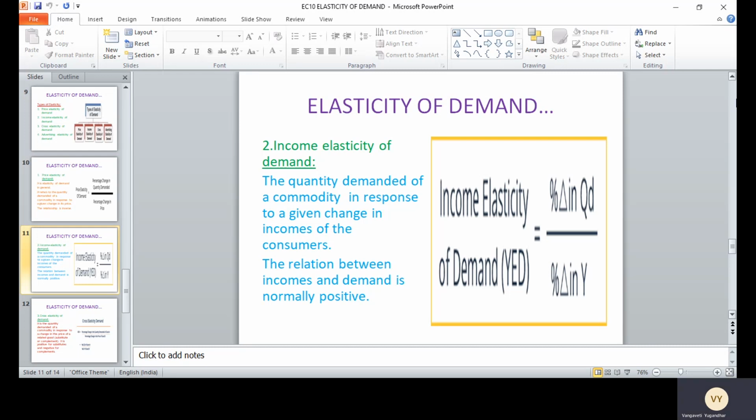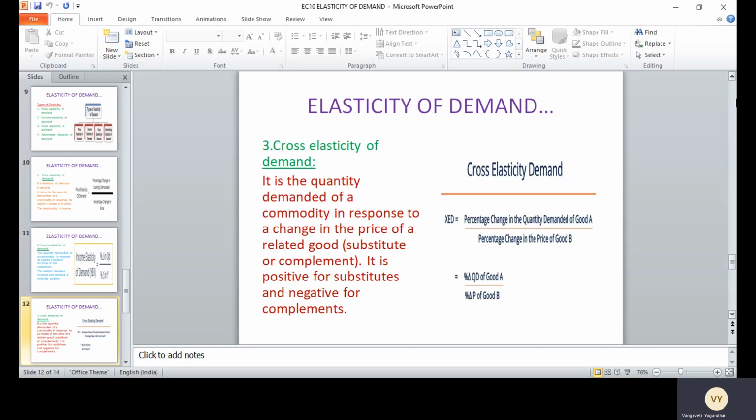Next one is income elasticity of demand. It is the quantity demanded of a commodity in response to a given change in incomes of the consumers. We all know when incomes are more, demand for the goods is more. So we can say that the relationship between incomes and demand is normally positive. The more the incomes, the more the demand for commodities.